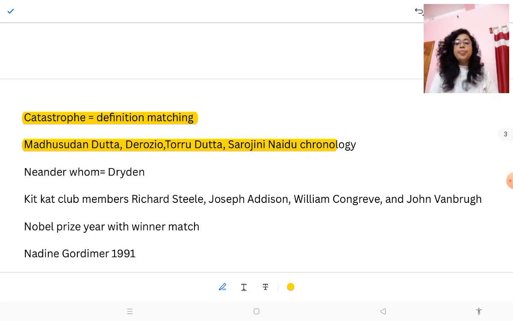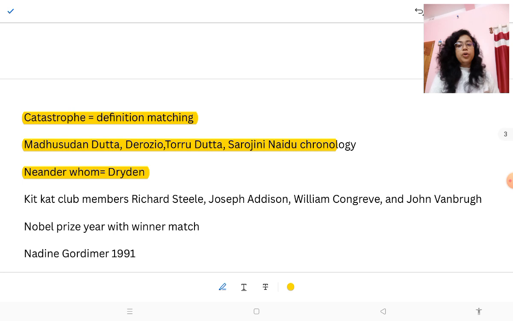Okay, birth year. They gave questions on writers from the same period, Madhusudan Datta and Derozio, and if you don't know their birth years, it will confuse you. So you have to understand and read it in that chronological order. Then there are easy questions like Neander, whom.